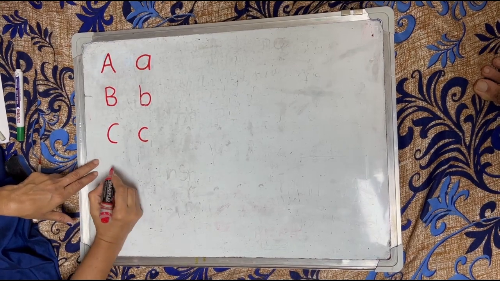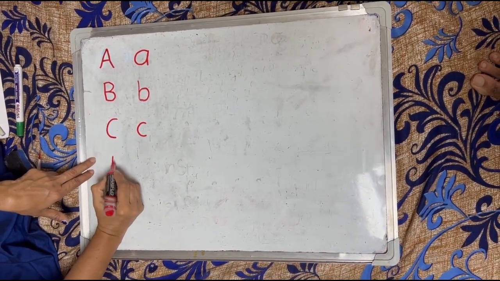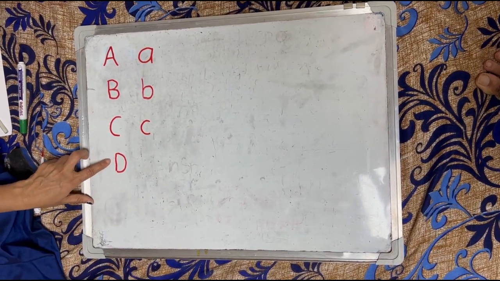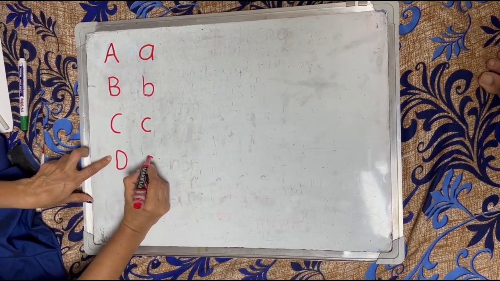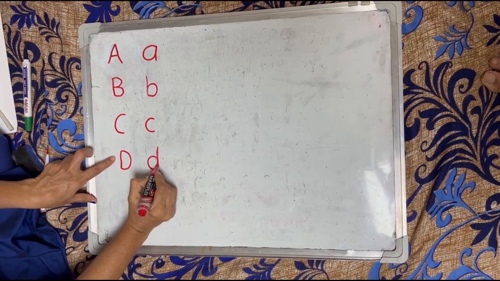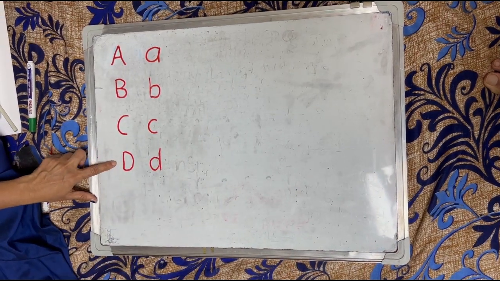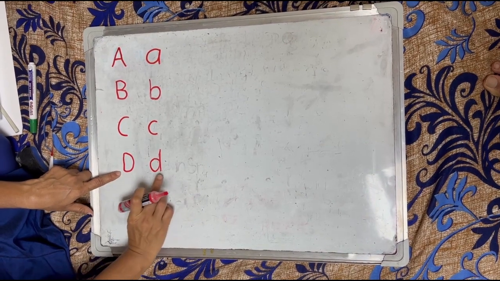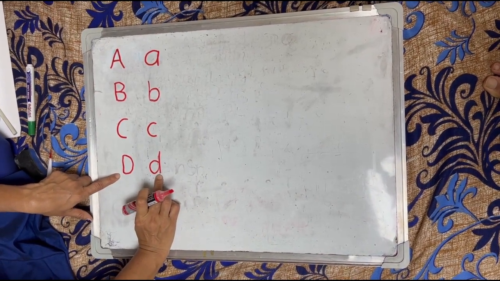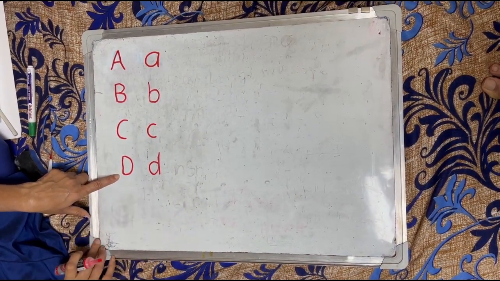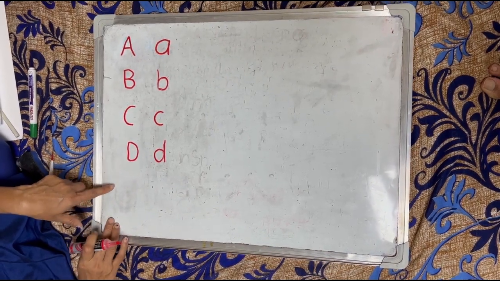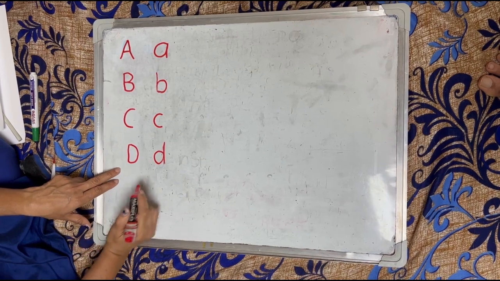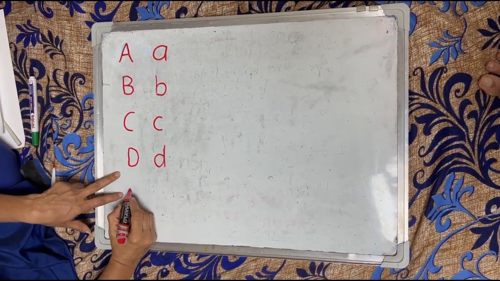The next letter is D. This is capital letter D and small letter d. The phonic sound of letter D is D.